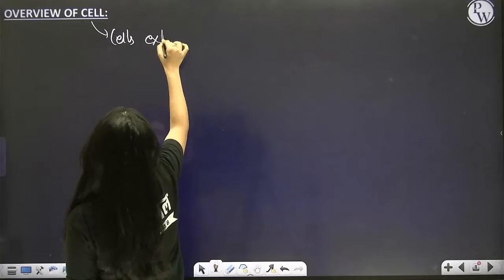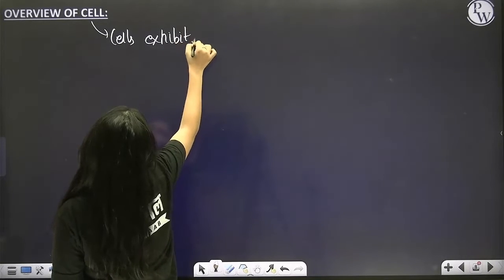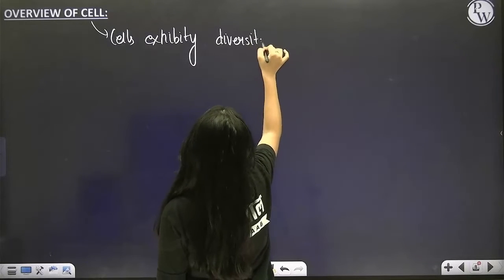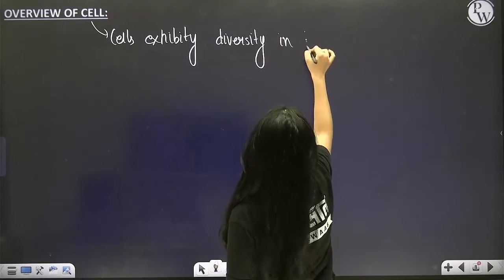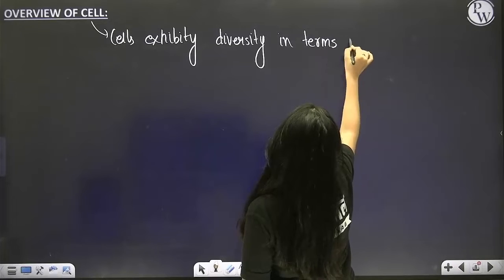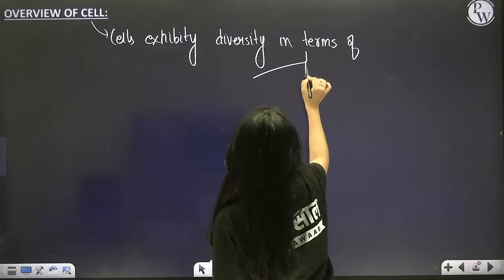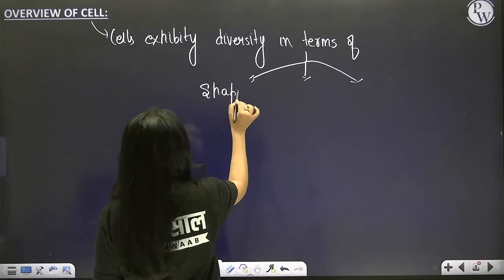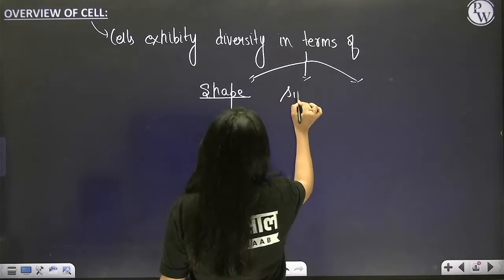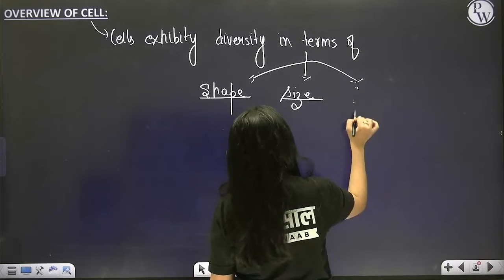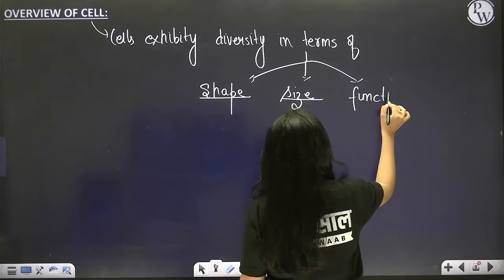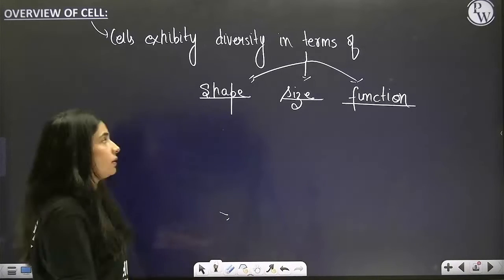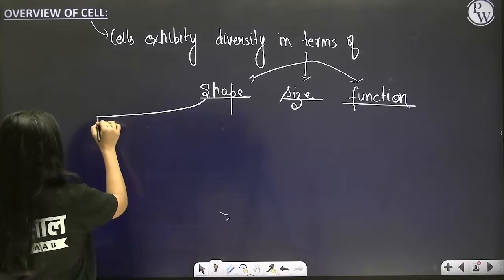Cells exhibit great diversity in terms of shape, size and function.